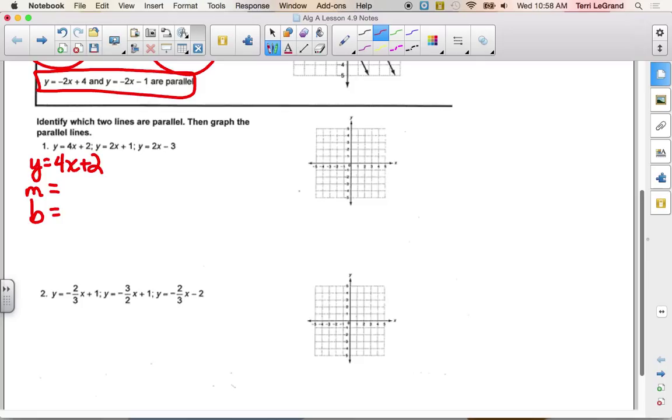So what's the slope of our first line here? 4. And its y-intercept is 2. Okay. Now we're going to write down the next one, which is y equals 2x plus 1, and identify its slope and y-intercept.